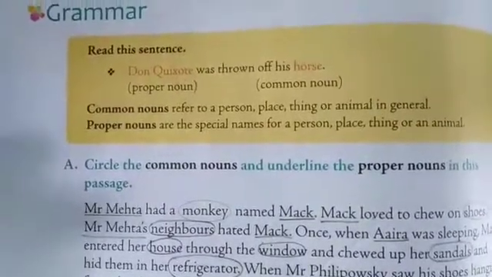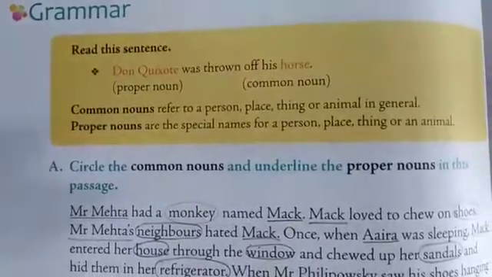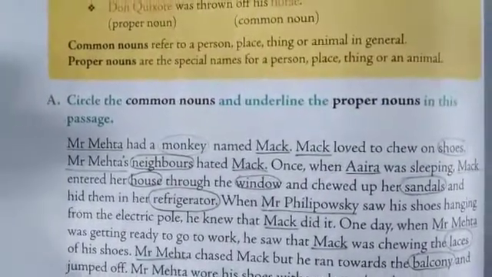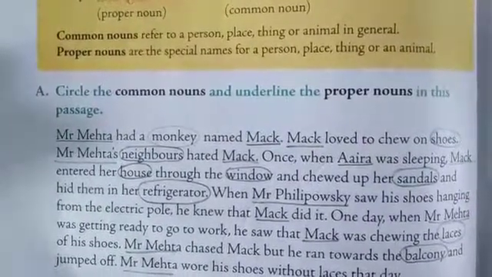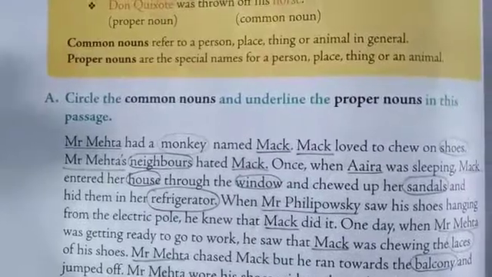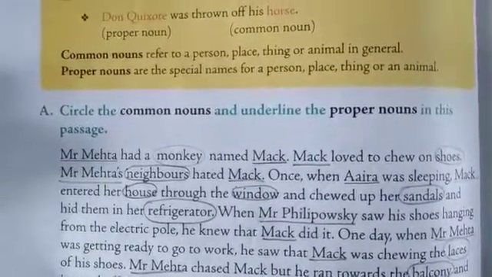So those names are divided into 4 types. Among them, we are learning only 2 types of nouns in our class today. The first one is the common noun, whereas the other is the proper noun.